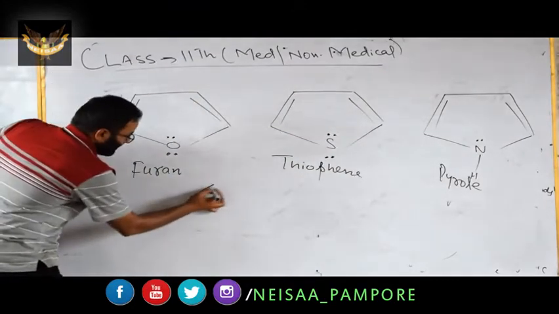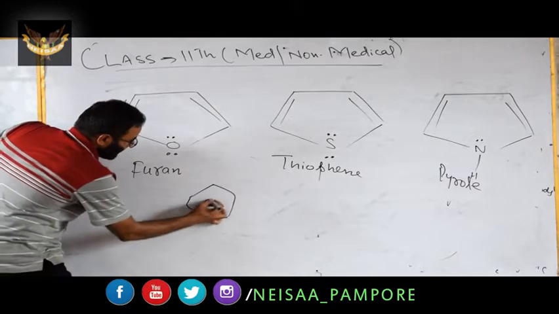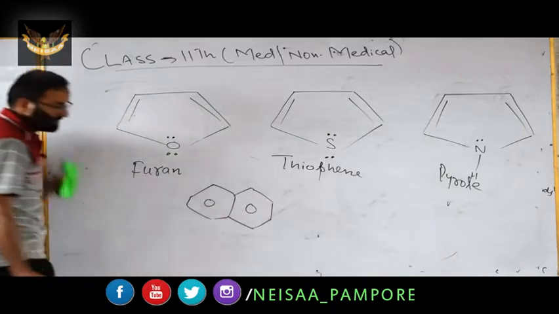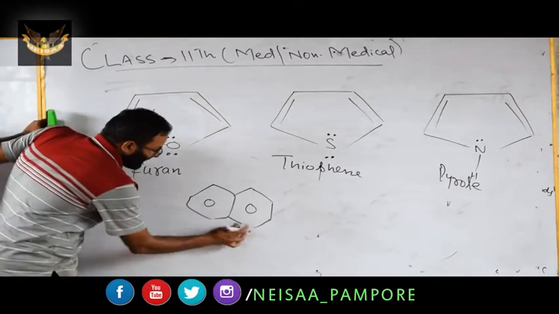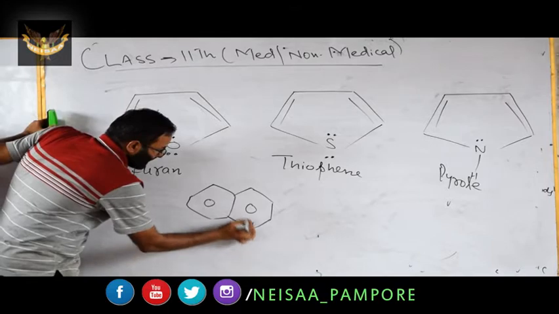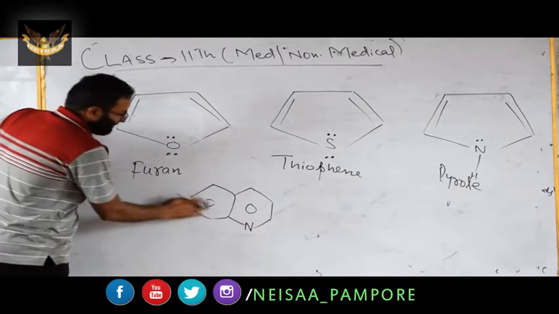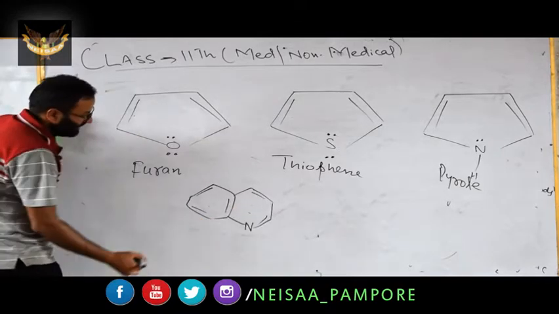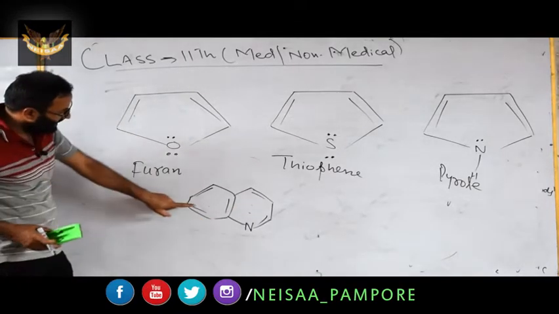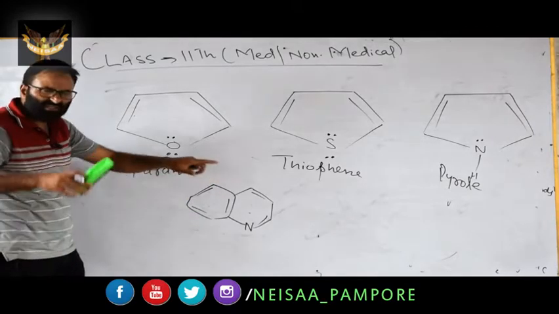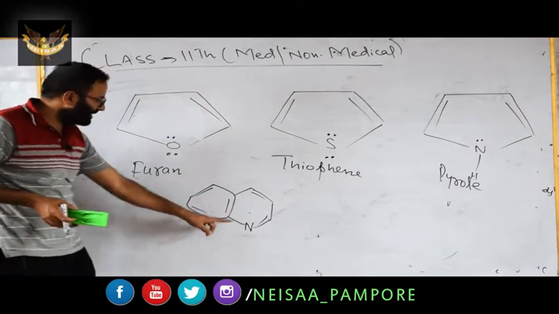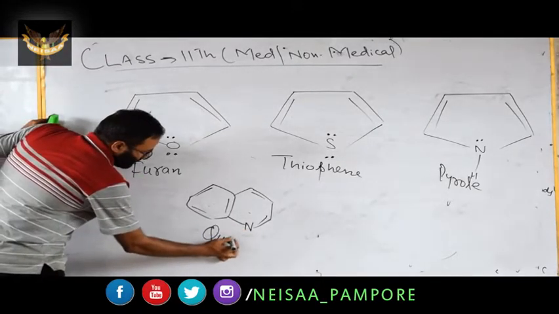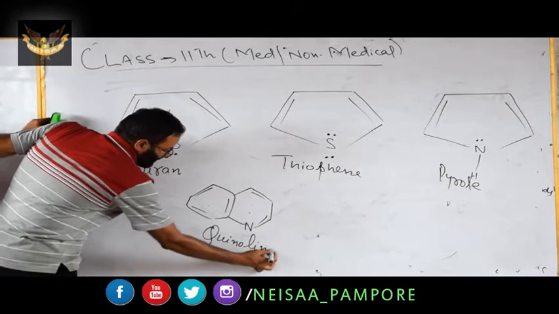For example, you have read this in benzenoids, you have the naphthalene. This one is naphthalene beta, this one is naphthalene. But here, if you have the nitrogen in naphthalene, remember this point, you can remember this double bond, pi bond, single bond as this one. It is this one if you have this benzene. You can simply remember we have the naphthalene, instead of one carbon we have the nitrogen. Remember this point, it is quinoline. We have quinoline. This one.